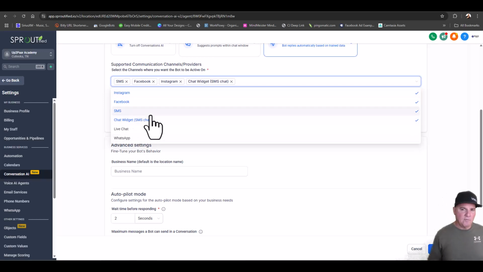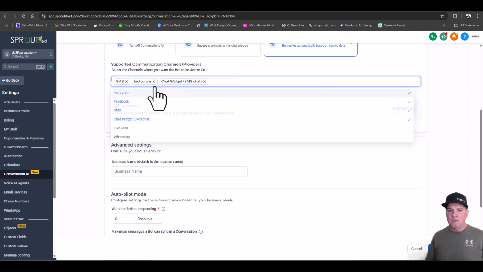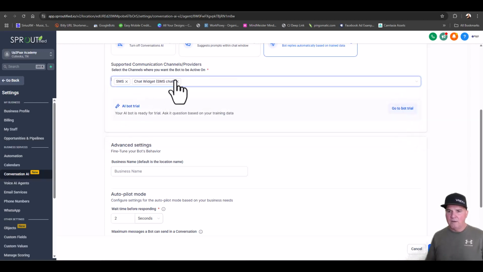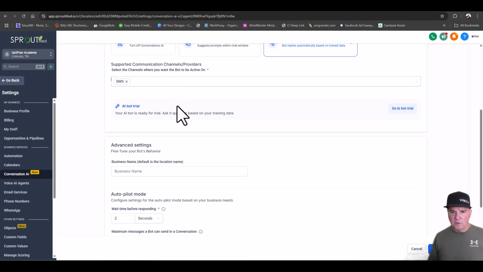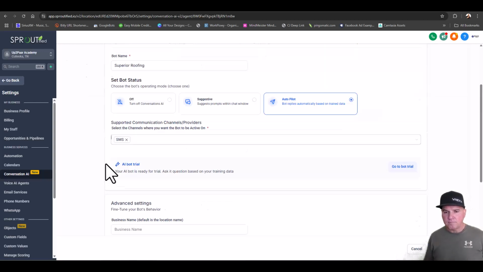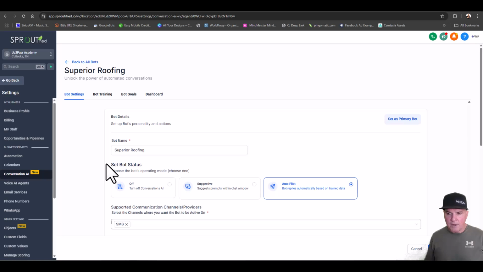If they've got Facebook, Instagram DMs, those kinds of things coming through. Now we're only selling them on the SMS, the texting. So remove these right away and just sell them on the text. Then you can add Facebook and Instagram DMs later and charge them for that. That's an upsell. So we're going to save this.